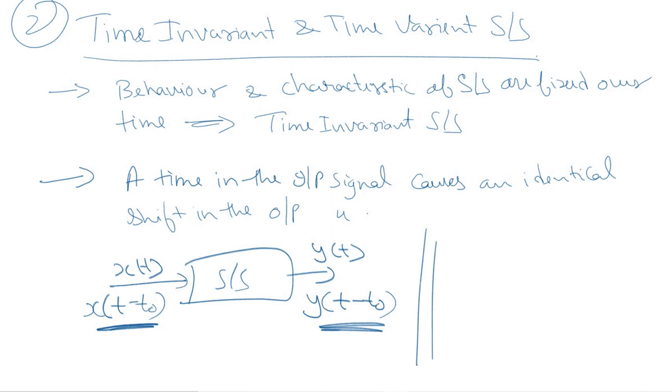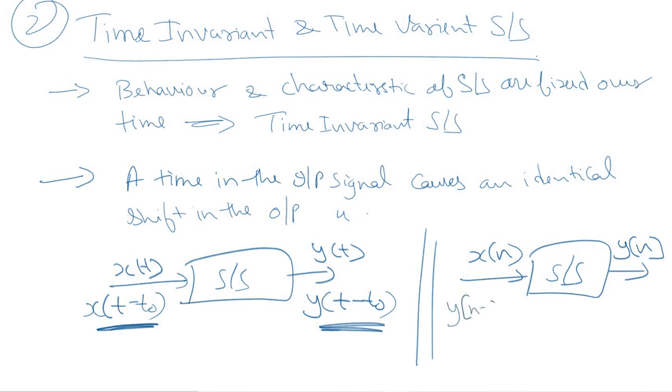And similarly, we can define this time variance and invariance for discrete time systems as well. The concept will remain same.